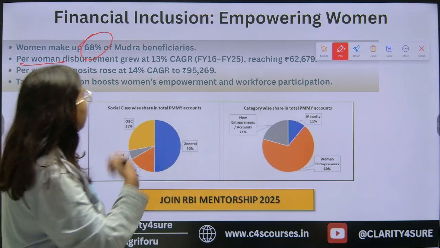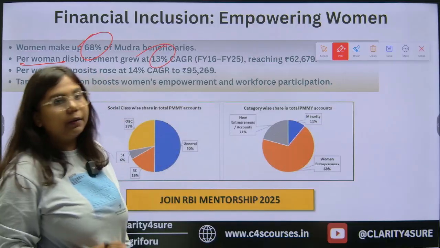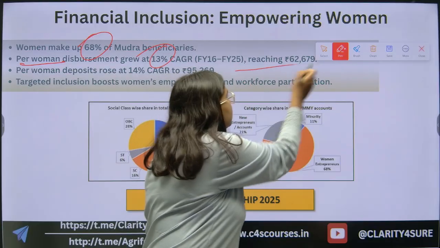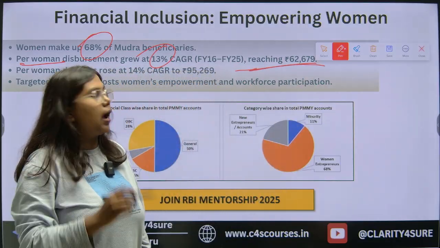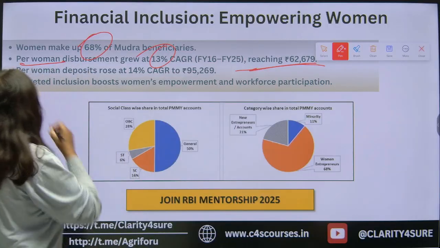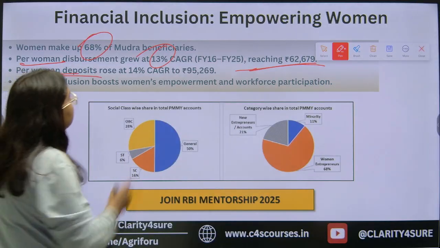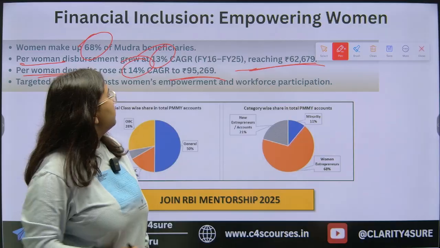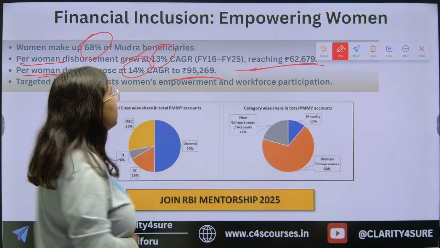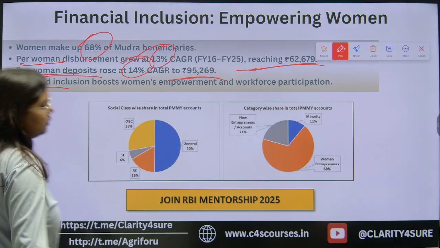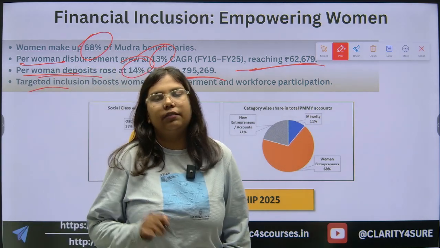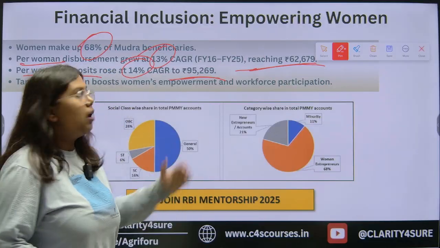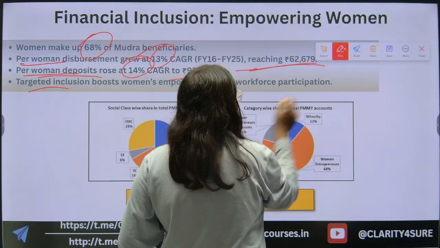Per-woman disbursement has grown at 13%, reaching about 62,679, and the per woman deposit has risen by 14%, that is the CAGR, to 95,269. So the targeted inclusion has boosted women empowerment and workforce participation through this Pradhan Mantri Mudra.